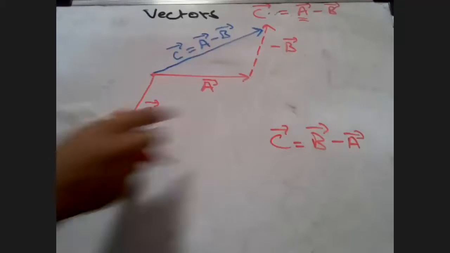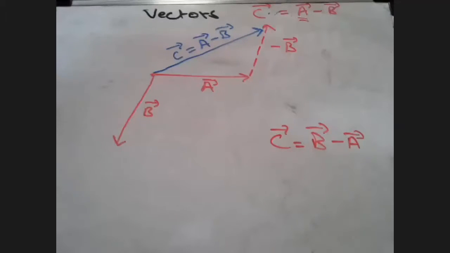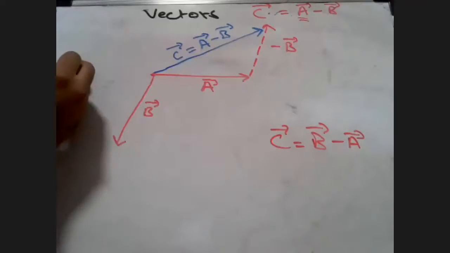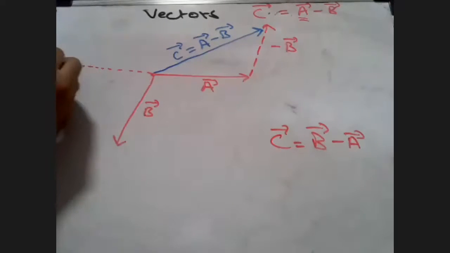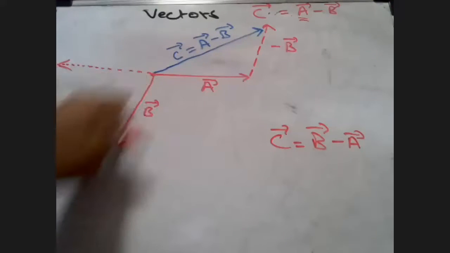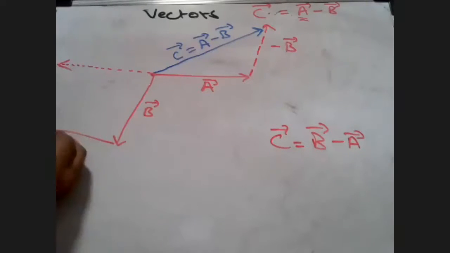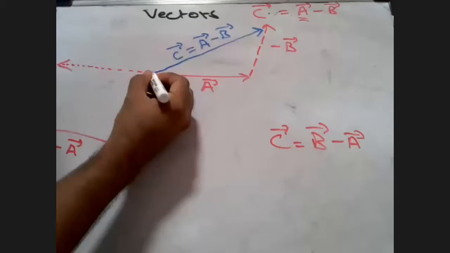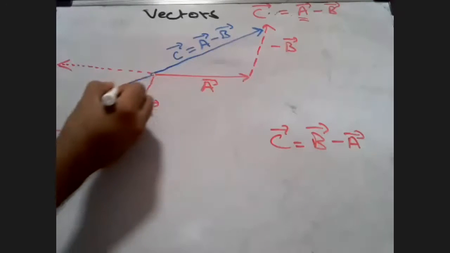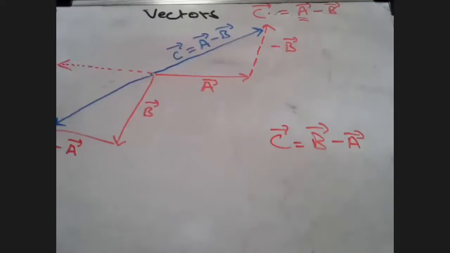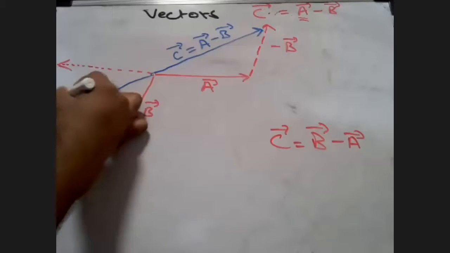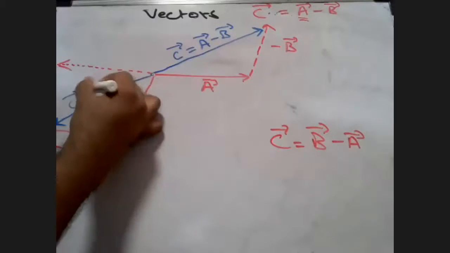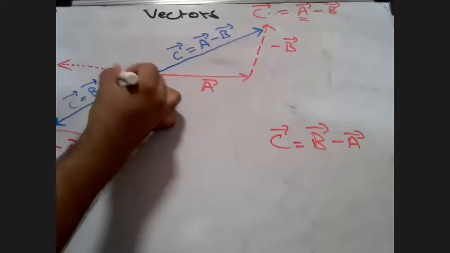I would have A vector, and A vector would have to be inverted in such a way. Look here, this A vector has to be inverted. Take this A vector, displace it here. What will I get? I get an A vector here. But what is this A vector? It is a negative A vector. So what will be the resultant? Resultant will start from the end of the first vector here, B, and it will end at the head of the second vector here. So here C vector will be equal to B minus A vector.